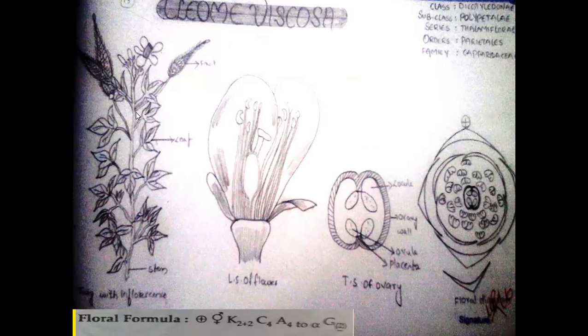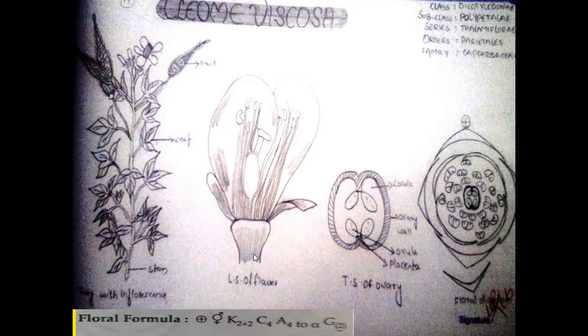These inflorescences contain more number of flowers. Then comes to the flower characters. Here it is, these are the flowers. We observed one single flower with LS of flower.